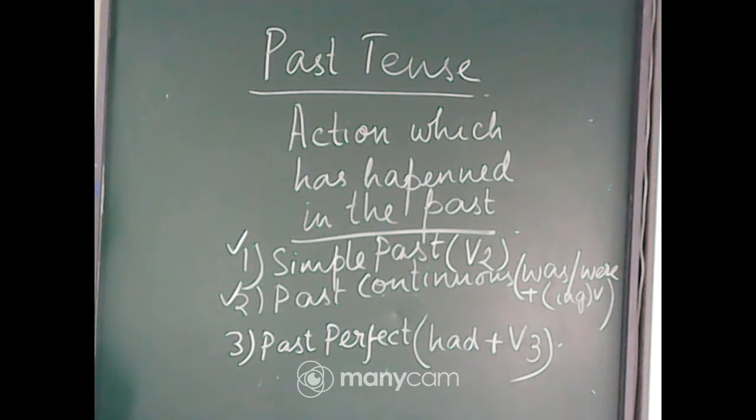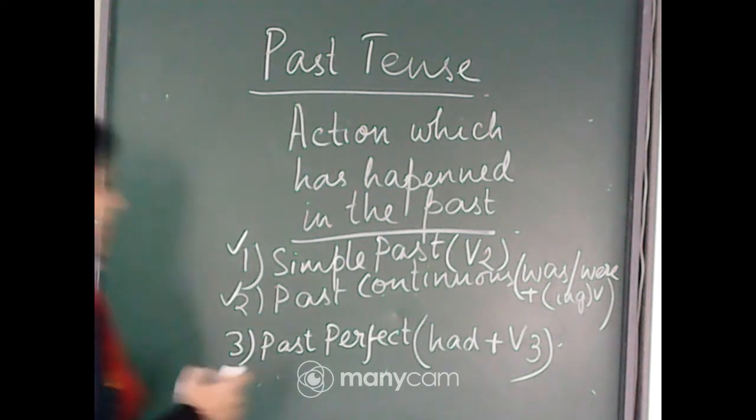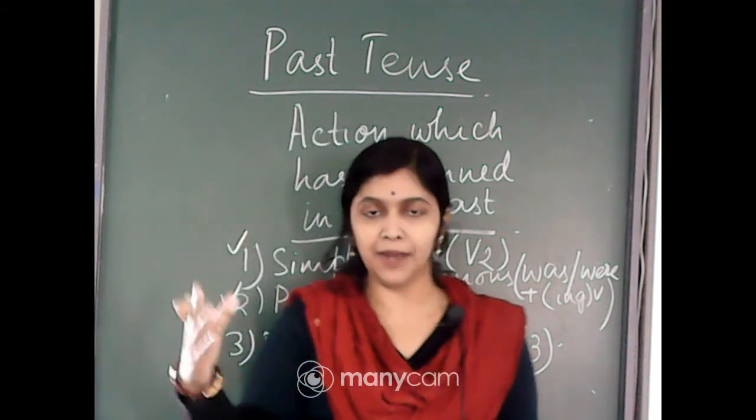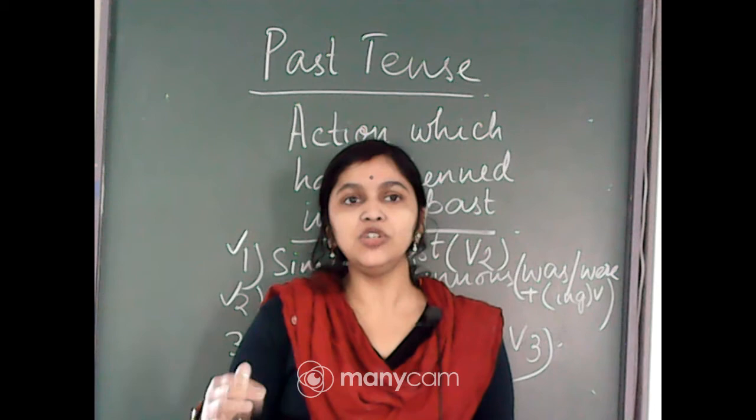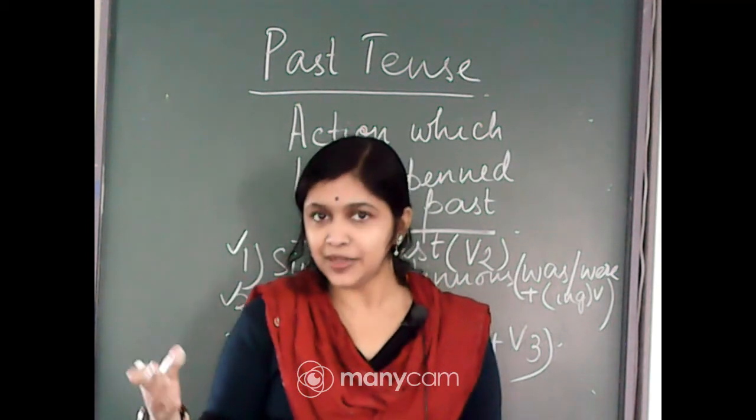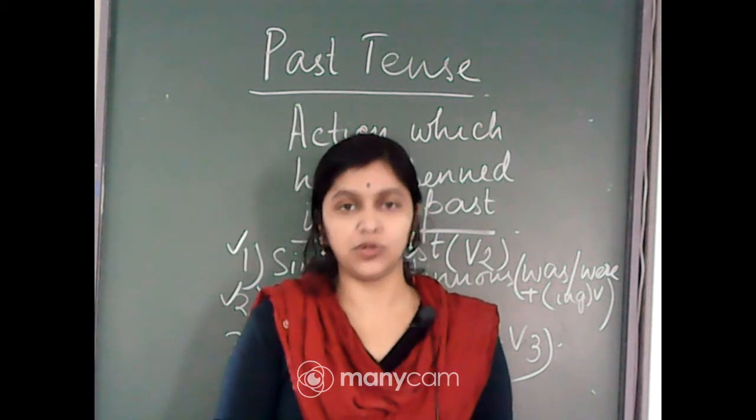So, suppose two actions are being described in the past. One of the actions has occurred in the earlier past and the other action has occurred in the later past. That means to denote an action which has already happened when another action in the past also happened.